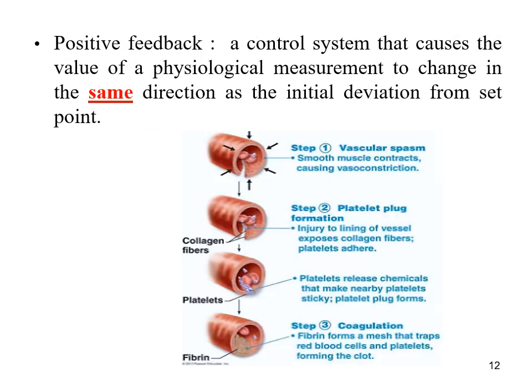In contrast, positive feedback is a control system that causes the value of a physiological measurement to change in the same direction as the initial deviation from the set point. Positive feedback mechanisms are less common in maintaining homeostasis and often involved in processes that need to be rapidly completed, such as blood clotting or childbirth.